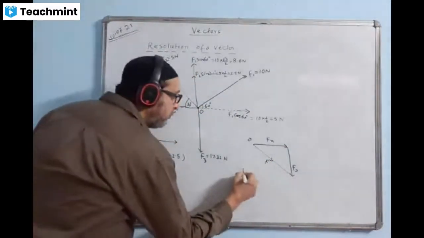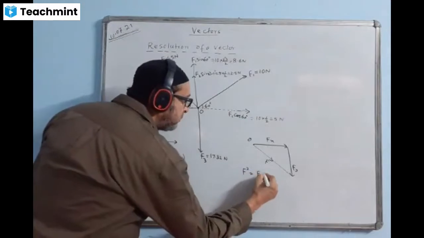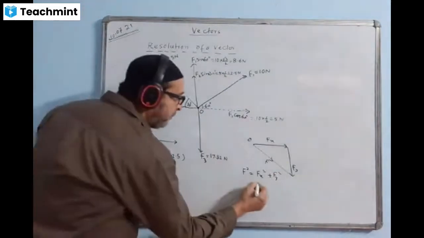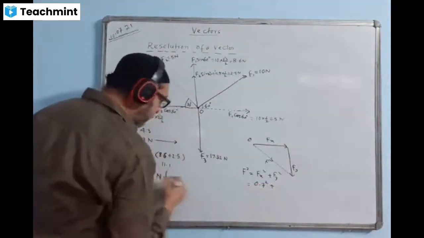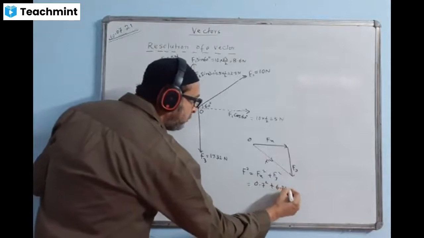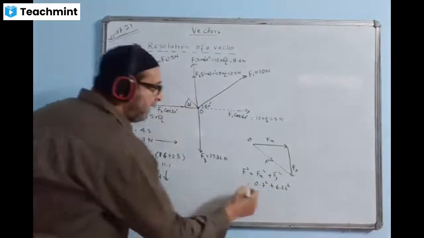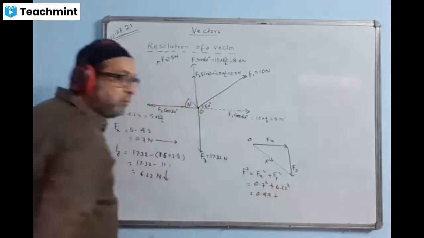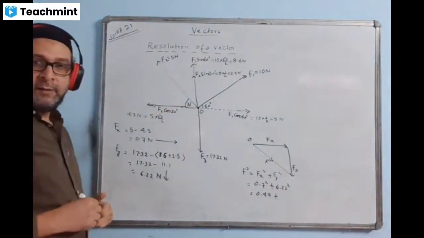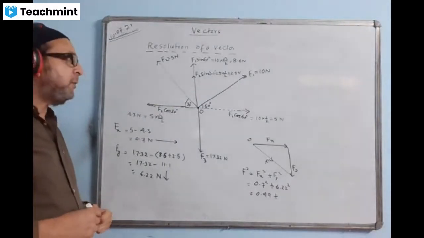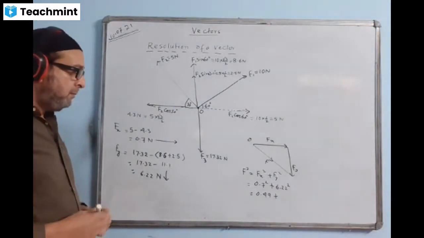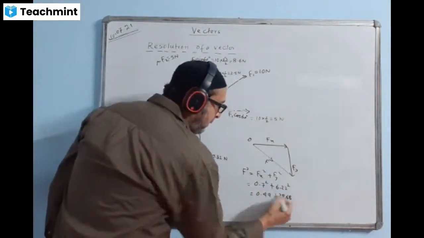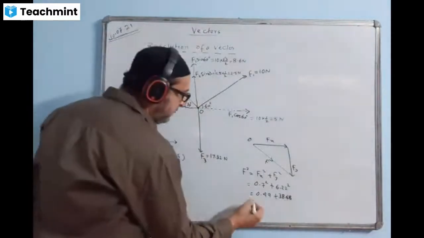Now I'm supposed to write this formula. Fx square, Pythagoras theorem, plus Fy square. Fx value 0.7, we'll put 0.7 square plus Fy value 6.22, 6.22 square. Now you have the calculator. You can check. This will come 0.49. 6.22 square comes how much? Check and tell me because I don't have a calculator. 38.68. Okay.